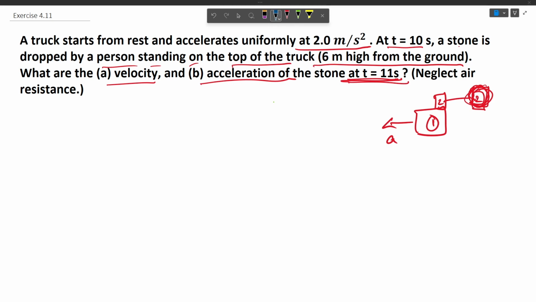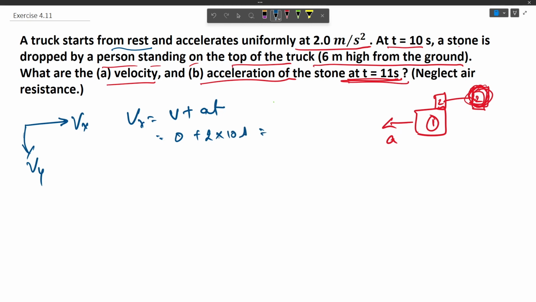So velocity will have two components. One is the horizontal component along the direction of moving of the truck, and another would be the vertical component along the direction of gravity, acceleration due to gravity, or towards the ground. So let us represent them by Vx and Vy. So Vx would be u plus at. Now u would be, since the truck starts from rest, 0, plus acceleration is 2. For how much time did the acceleration act? For 10 seconds. So Vx would be 20 meter per second.